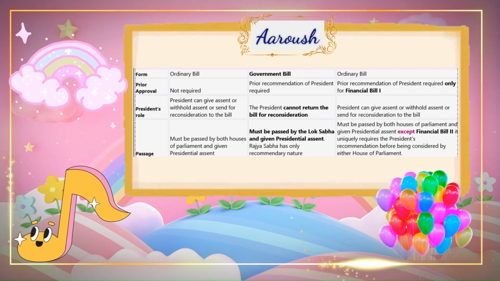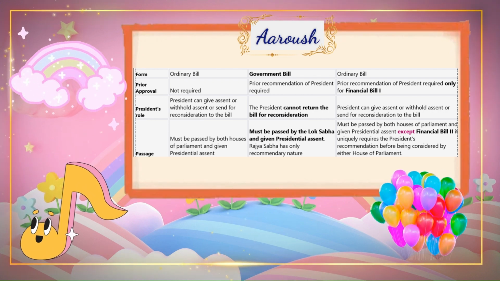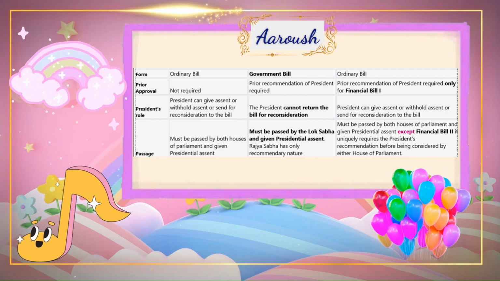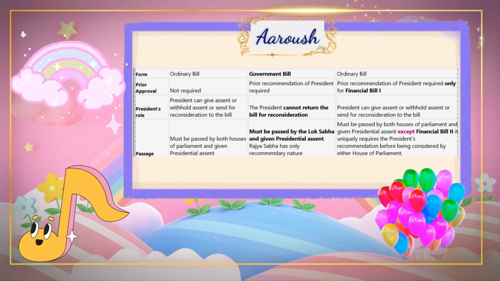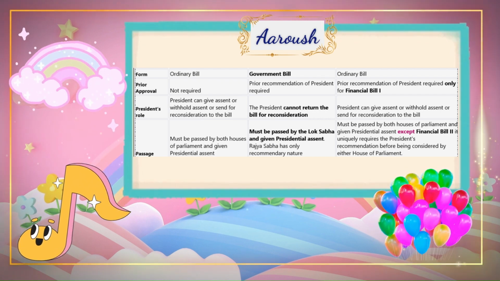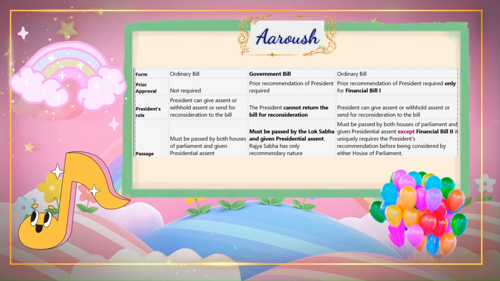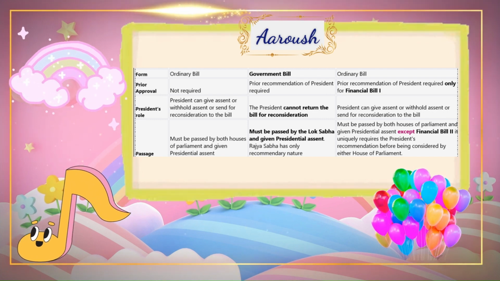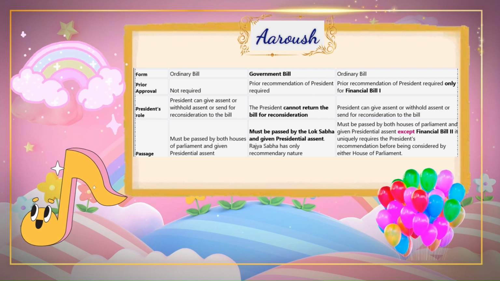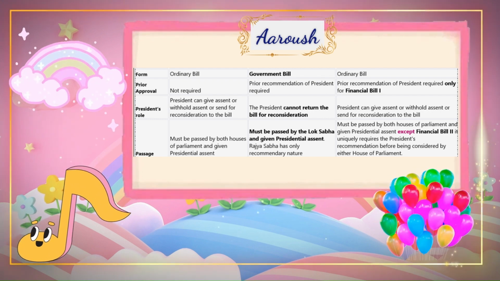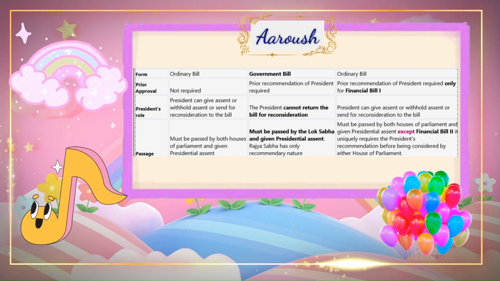Financial Bill I contains items listed in Article 110 along with general law, but Financial Bill II contains expenditure from the Consolidated Fund of India but none of Article 110. Introduction: an ordinary bill can be introduced in either House of Parliament.